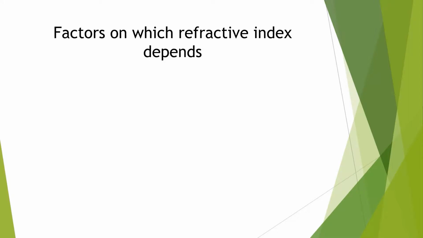If density is higher, in that case refractive index will be higher. And third one is color of the light or wavelength of the light.